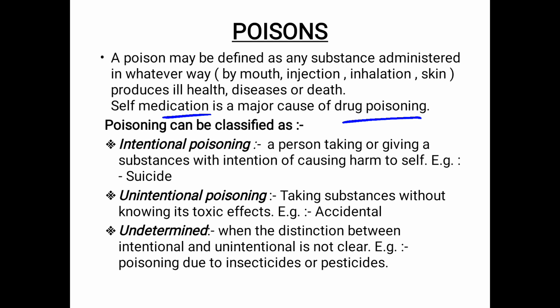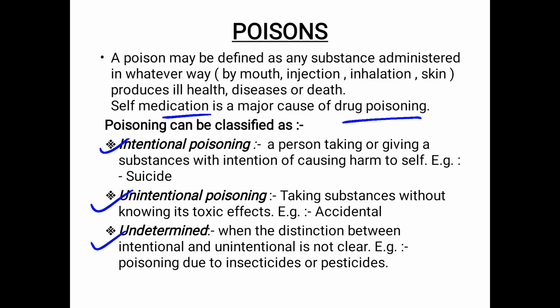Poisoning can be classified into three types: intentional poisoning, unintentional poisoning, and undetermined poisoning. What do you mean by intentional poisoning? A person taking or giving a substance with the intention of causing harm to self. An example of this type of poisoning is suicide.